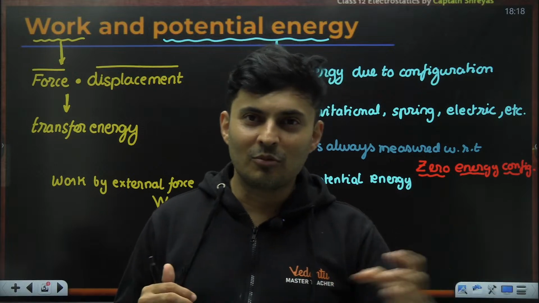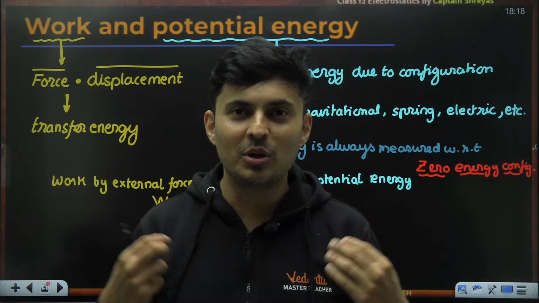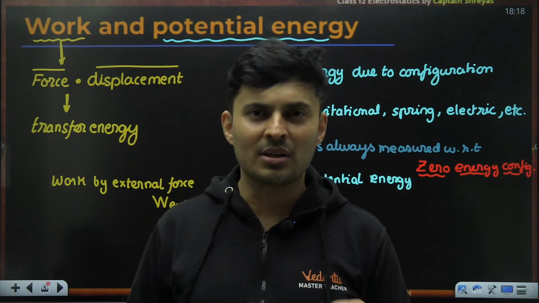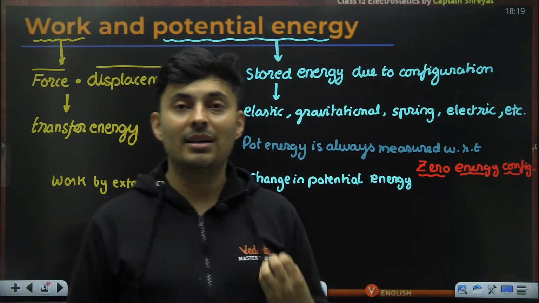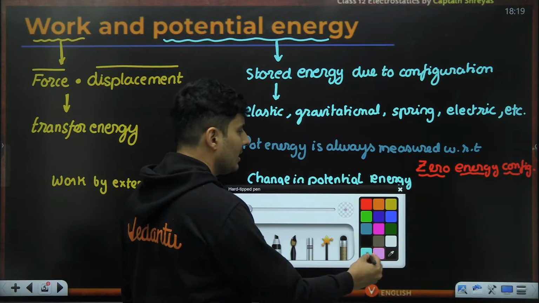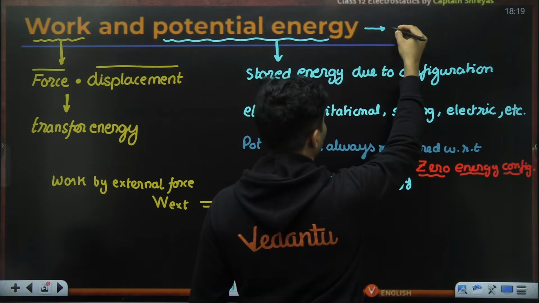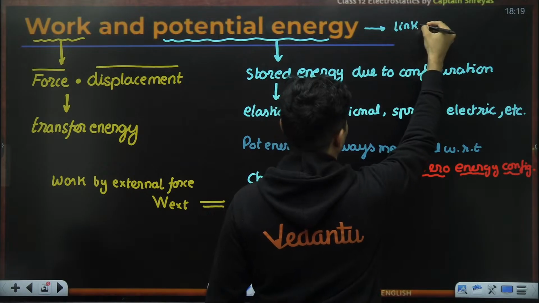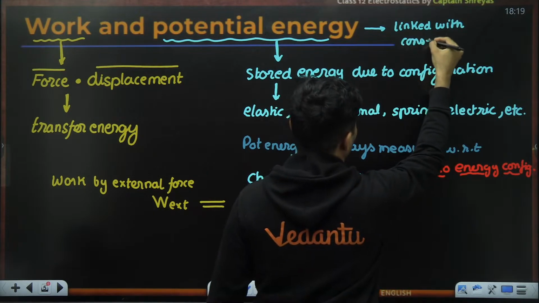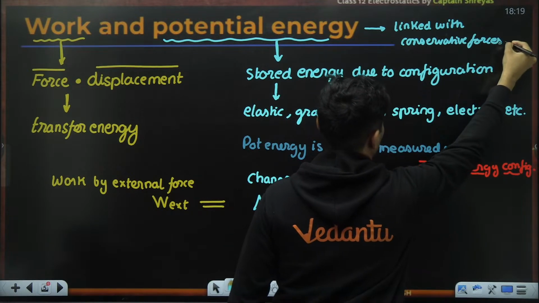You do some work in this way, you bring it back, and it's not zero work. Some positive, negative, doesn't matter, but total work done is not zero. So it cannot store, or it does not have the ability to store energy. So that is why you will see that potential energy is always linked only with conservative forces.